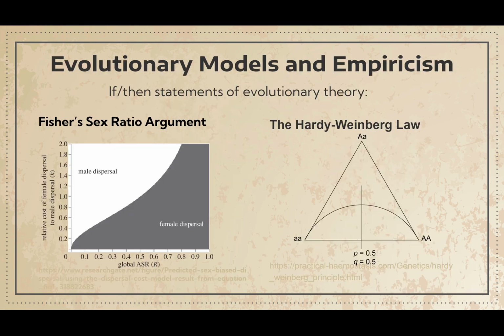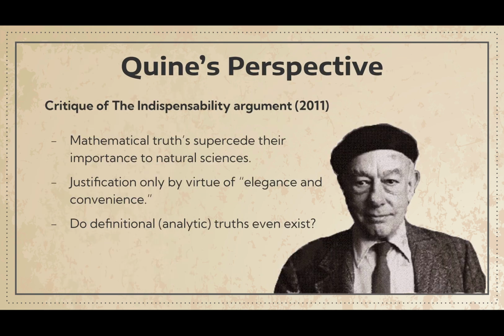To further Sober's argument of the importance of non-empirical truths, it is important to mention Quine's perspective on the indispensability argument. Like Sober, Quine believes there is an inherent importance to be discovered in non-empirical truths outside of their application to experience. He refutes the idea of truth by convention, like when we assume analytic statements are tautologies. He argues that the logical truths we may arrive at through postulations are adoptions made with the justification of elegance and convenience.